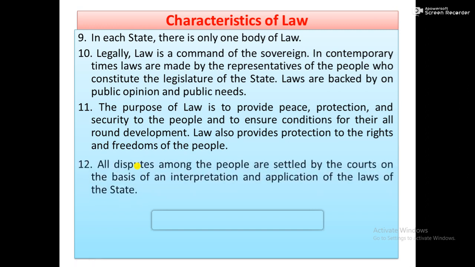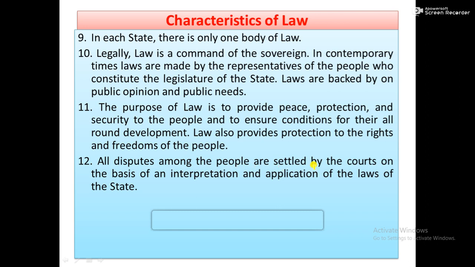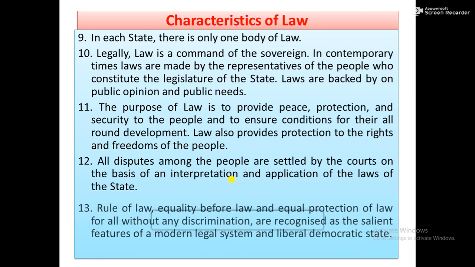Clear? All disputes among the people are settled by the courts on the basis of interpretation and application of the laws of the state. So general courts, high courts, supreme court, all courts are busy settling disputes between people and between different types of organizations, and courts settle the dispute through the interpretation and application of the law. So that's why law is very essential for the court system, right?